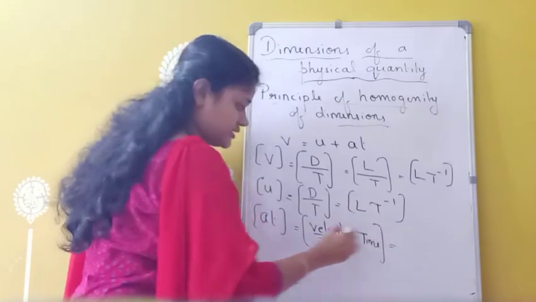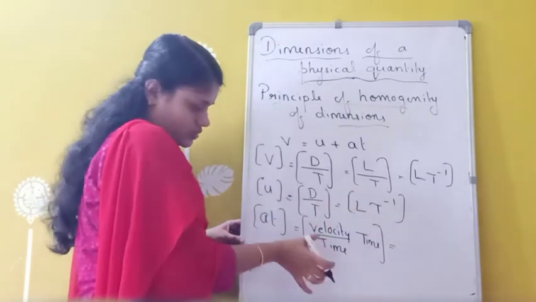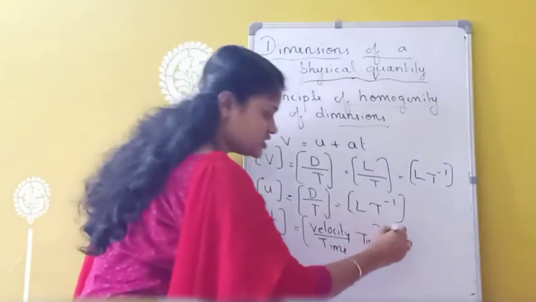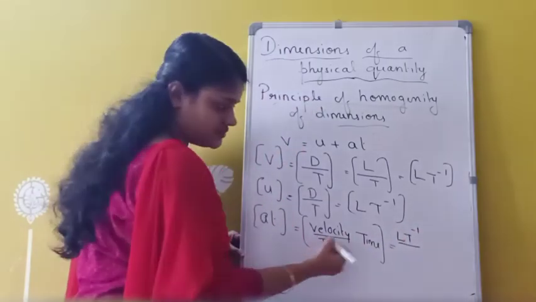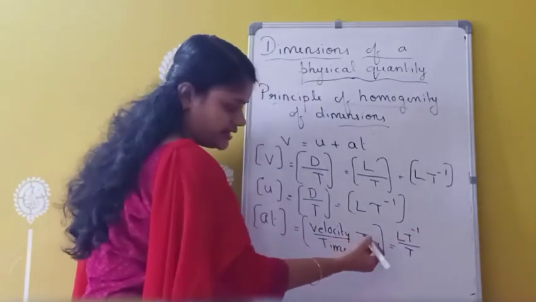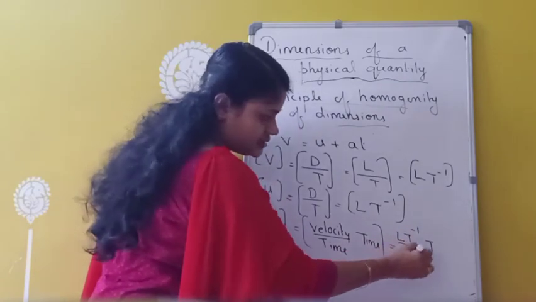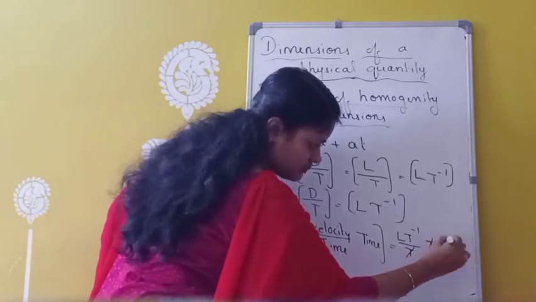Okay, that is equivalent to velocity by time, here itself we can cancel, I am not cancelling now, I am putting the dimension. So what is the dimension of velocity? LT raised to minus 1 divided by, what is the dimension of time? T, and the dimension of time here again is T. So T cancels, so remaining again we are getting which one only? LT raised to minus 1.